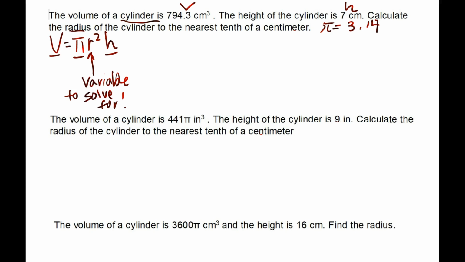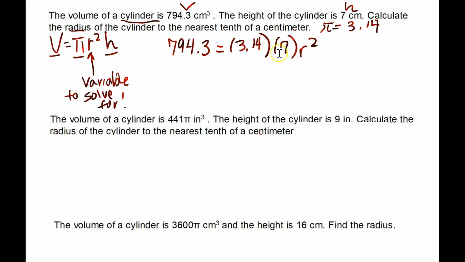All right, so we plug in everything we have. Y'all, we have V, we have 3.14, we have H, we don't have R. So I'm going to leave R at the end because we don't have it. I'm going to shift everything down. Watch me, y'all, before you write it down. So you have V. V is 794.3. We know pi. Pi is 3.14. We know H. H is 7. We don't know R. R is R squared. So I just shifted everything. You can write it down now.